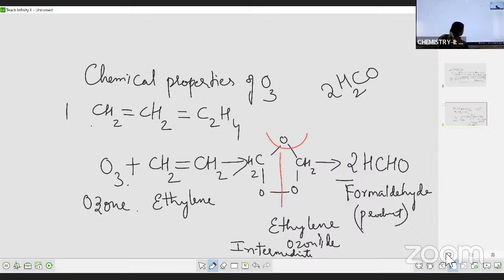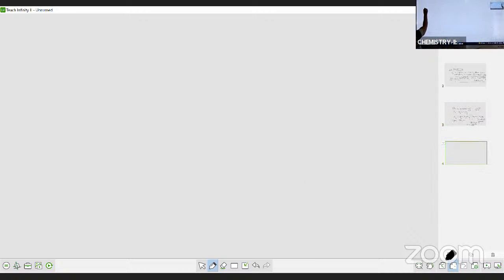The next reaction, the second reaction, is the reaction with moist potassium iodide. Moist means in the presence of water.